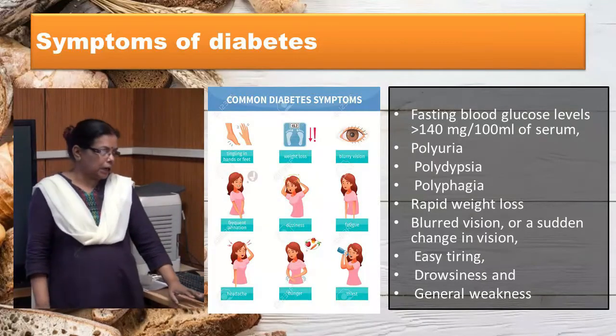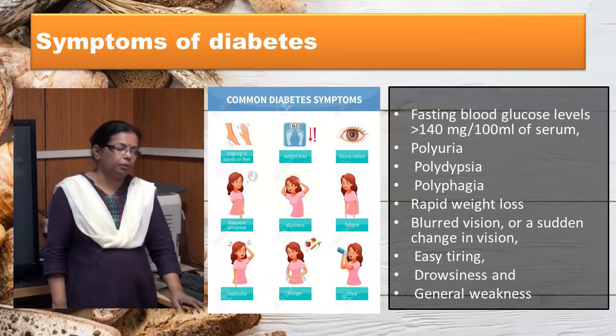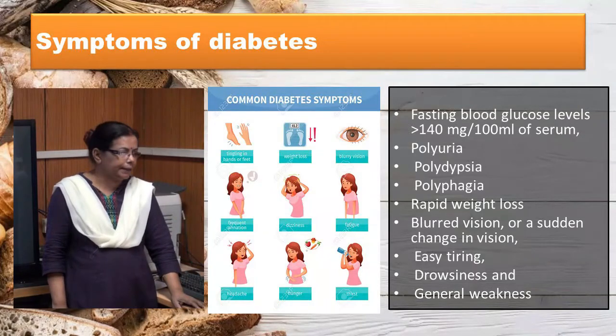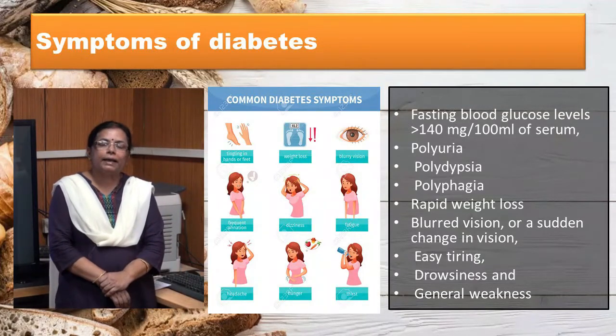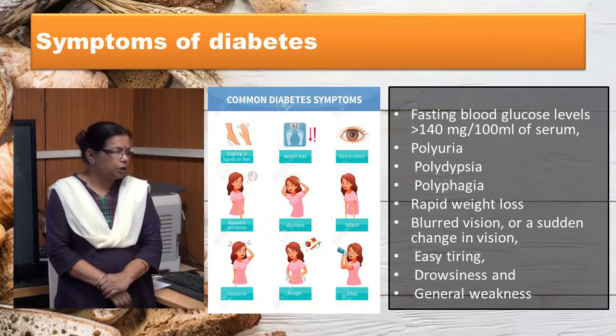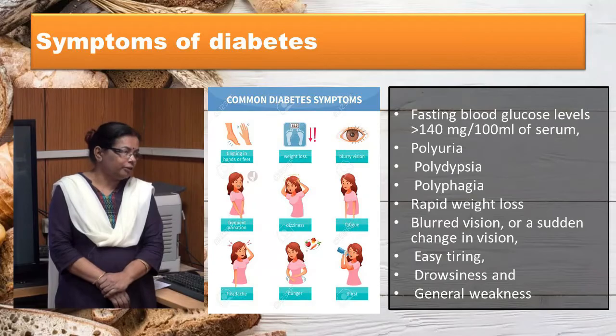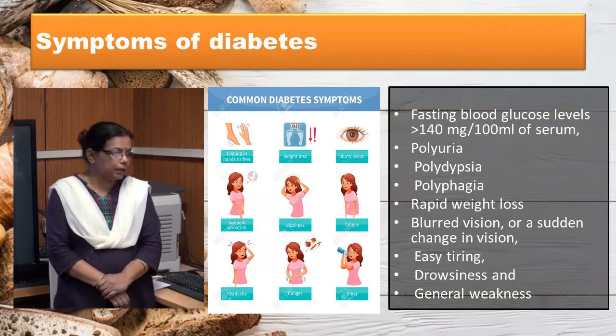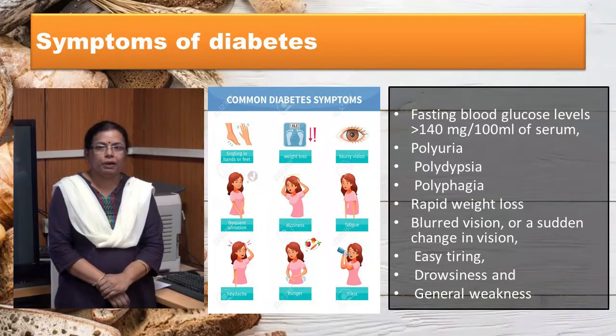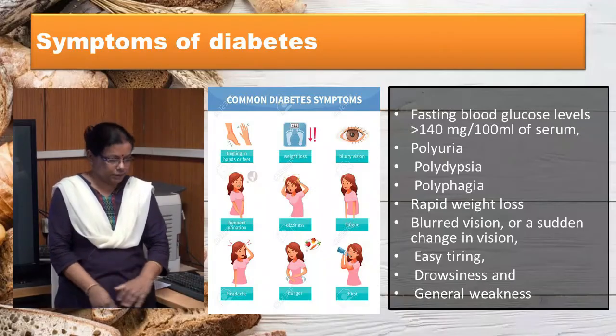Symptoms of diabetes are fasting blood glucose level more than 140 mg per dl, polyuria, that is frequent urination, polydipsia, that is frequent thirst, polyphagia, frequent hunger, rapid weight loss, blurred vision, easy tiring, drowsiness, and general weakness.